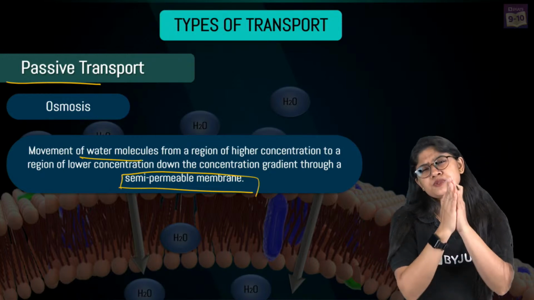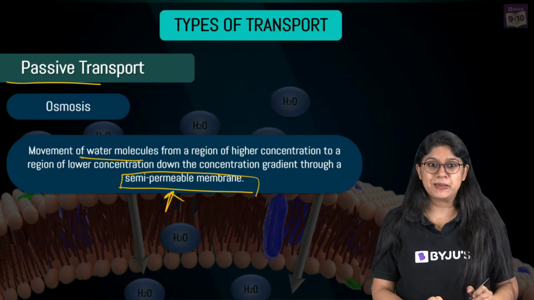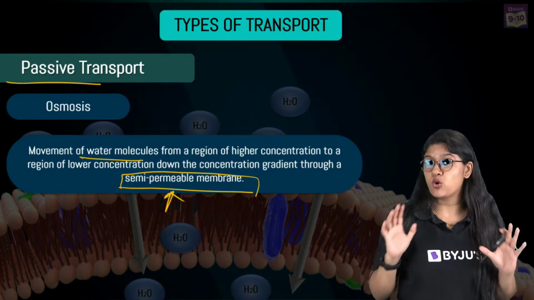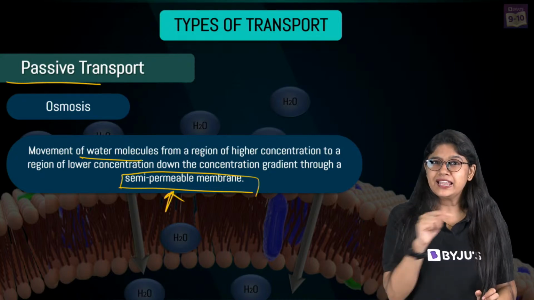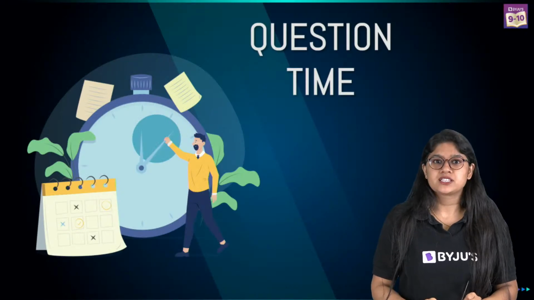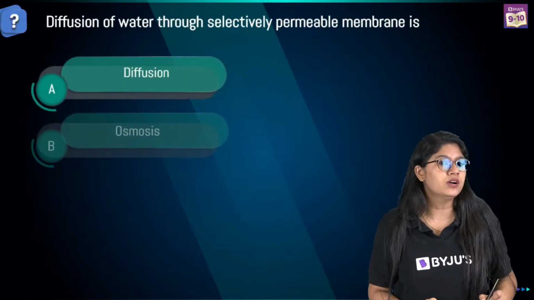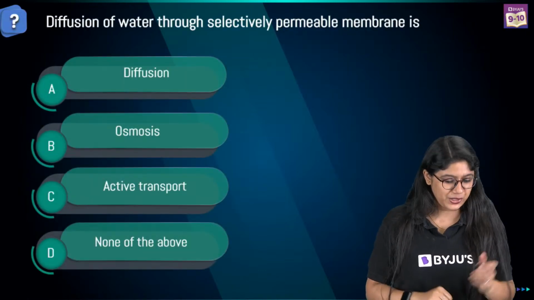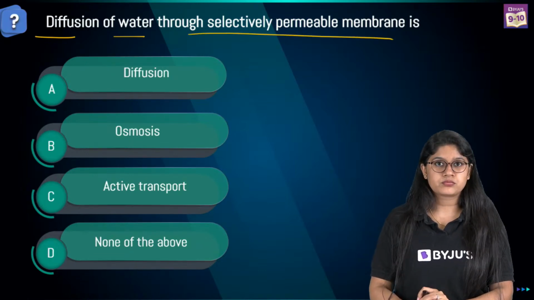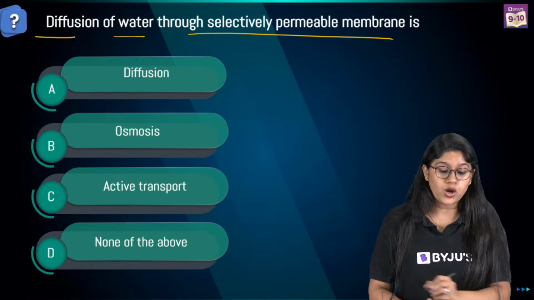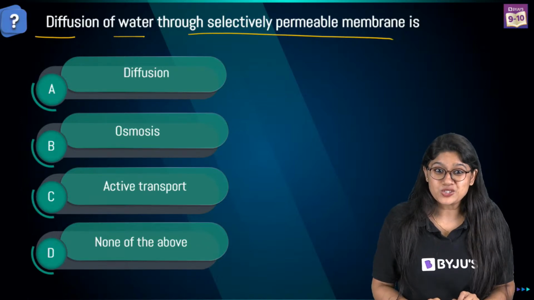Absolutely correct. So osmosis is very much like diffusion, but it happens through a semi-permeable membrane. Now that all of you are saying that you are clear and you have that information with you, let me ask you a question. It's question time, everyone. Get ready for an interesting question that will help us know whether we are paying attention to the class. Here we have: diffusion of water through a selectively permeable membrane is called what?